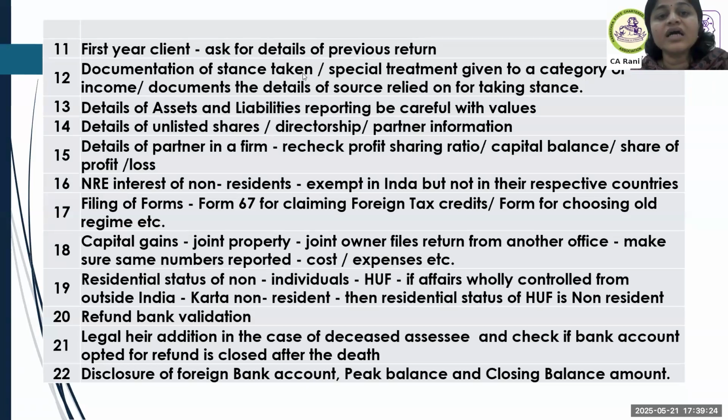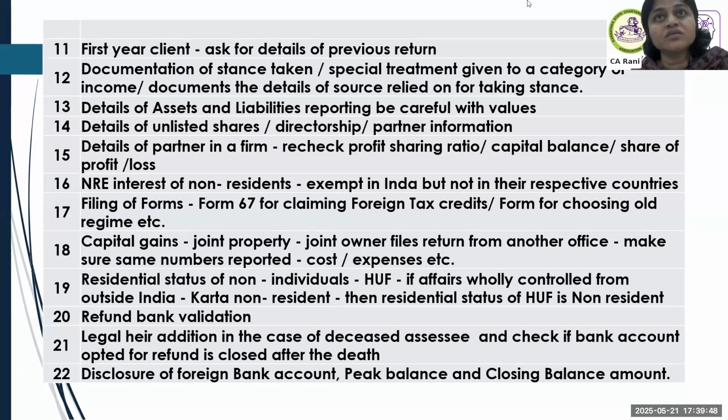First year client, ask for the details of the previous return. Find out. Then documentation, for this I already told you. Document the stance taken, special treatment given to a category of income, or documents related. Again, the stance taken, and also write based on what document. Did you rely on a judicial precedent, or did you read some article? If it is some article you read, please save a link of that article. Document it.